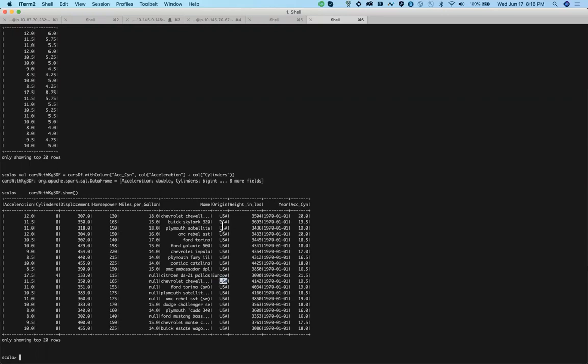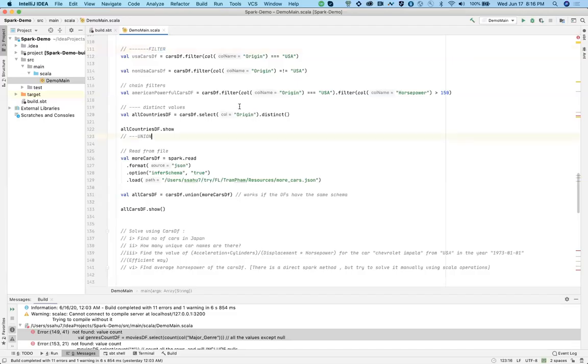Let's say you want to find the car details from only USA. It's a very basic operation, like the where command in SQL. Select star from this table where my column is equal to this, in SQL syntax. So this is the same thing.